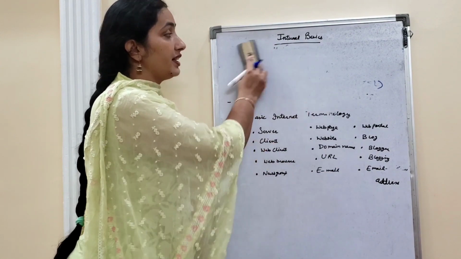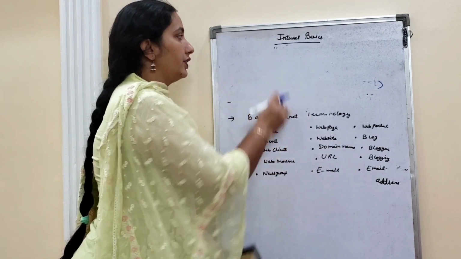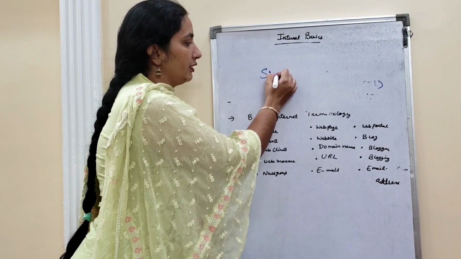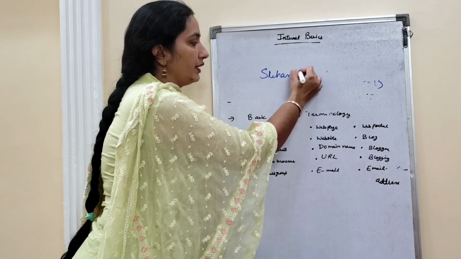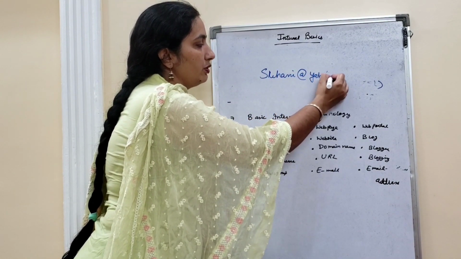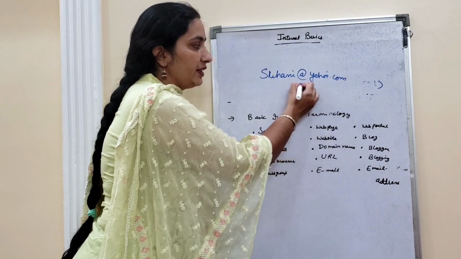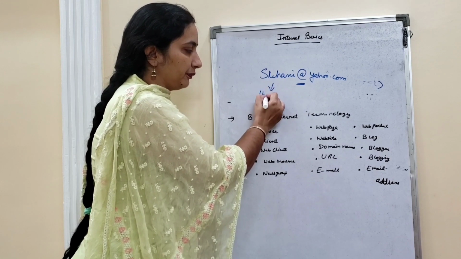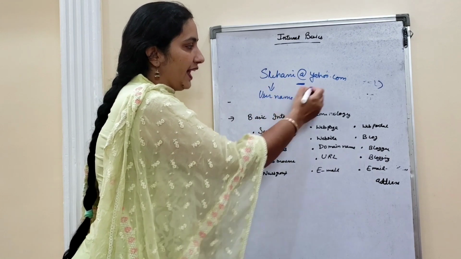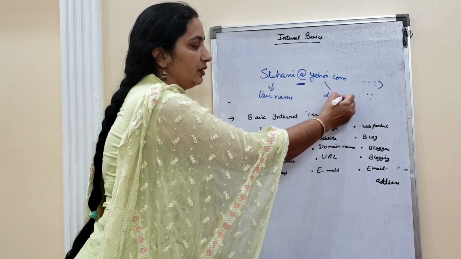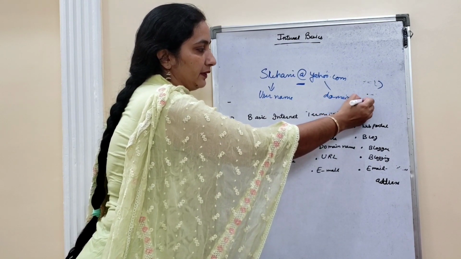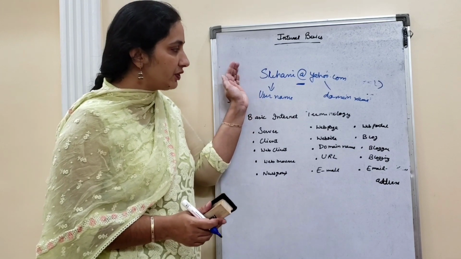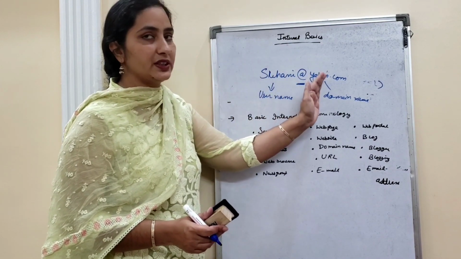An email address always consists of two parts. Suppose your email address is suhani@yahoo.com. It is always separated with the @ sign. The first one is the username and the second one is the domain name.